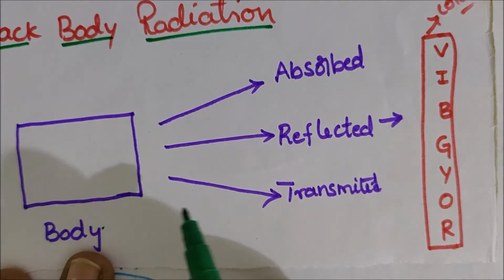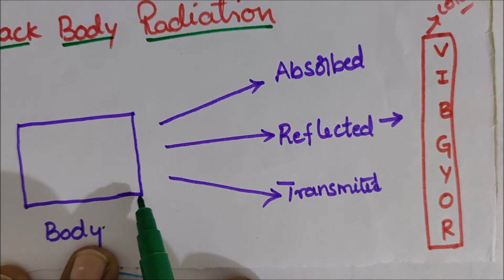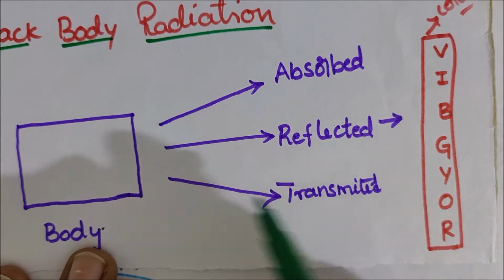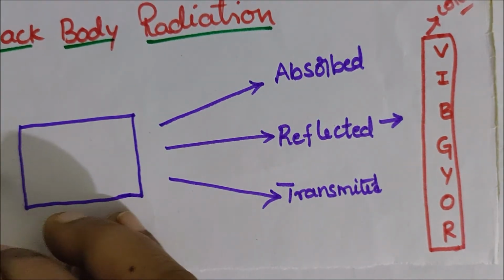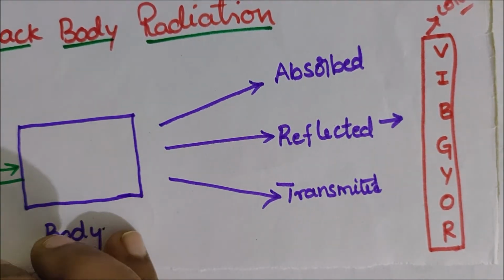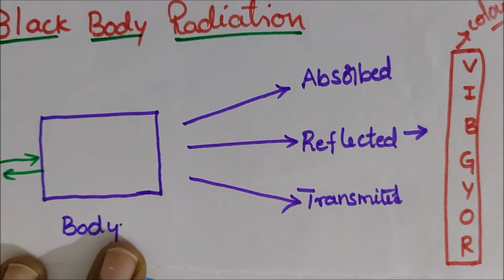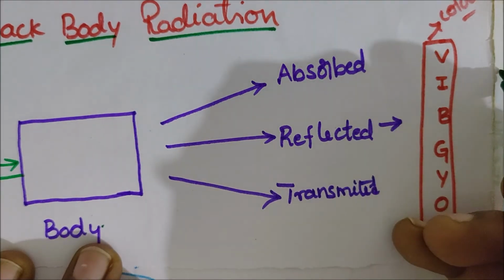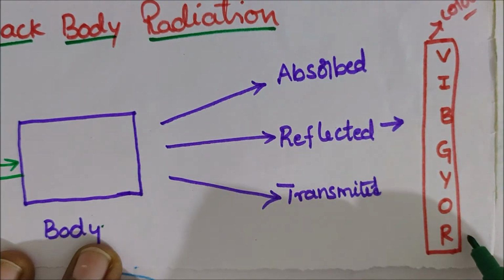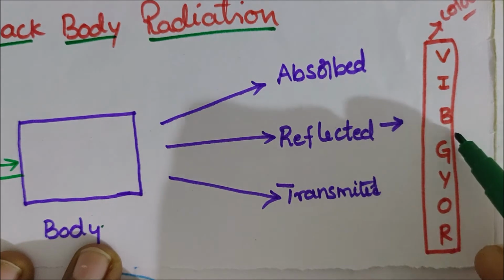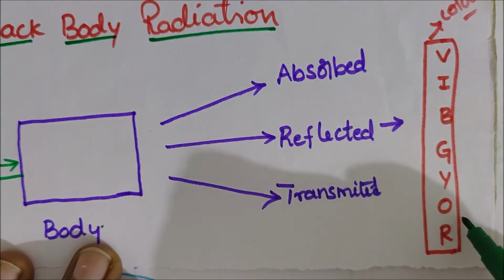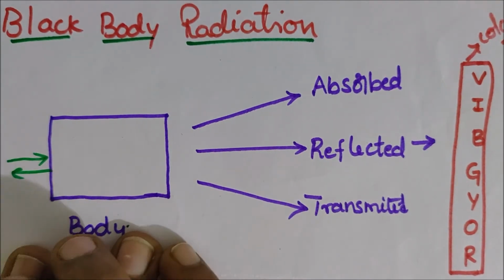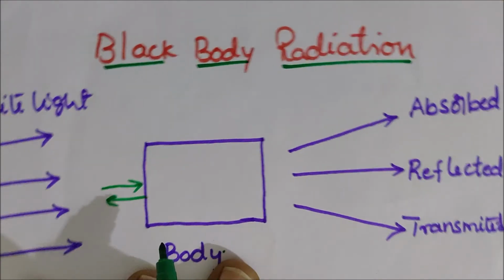Some rays are transmitted, that means they go back, and some are reflected. The reflected rays form colors, that is VIBGYOR: violet, indigo, blue, green, yellow, orange, red.